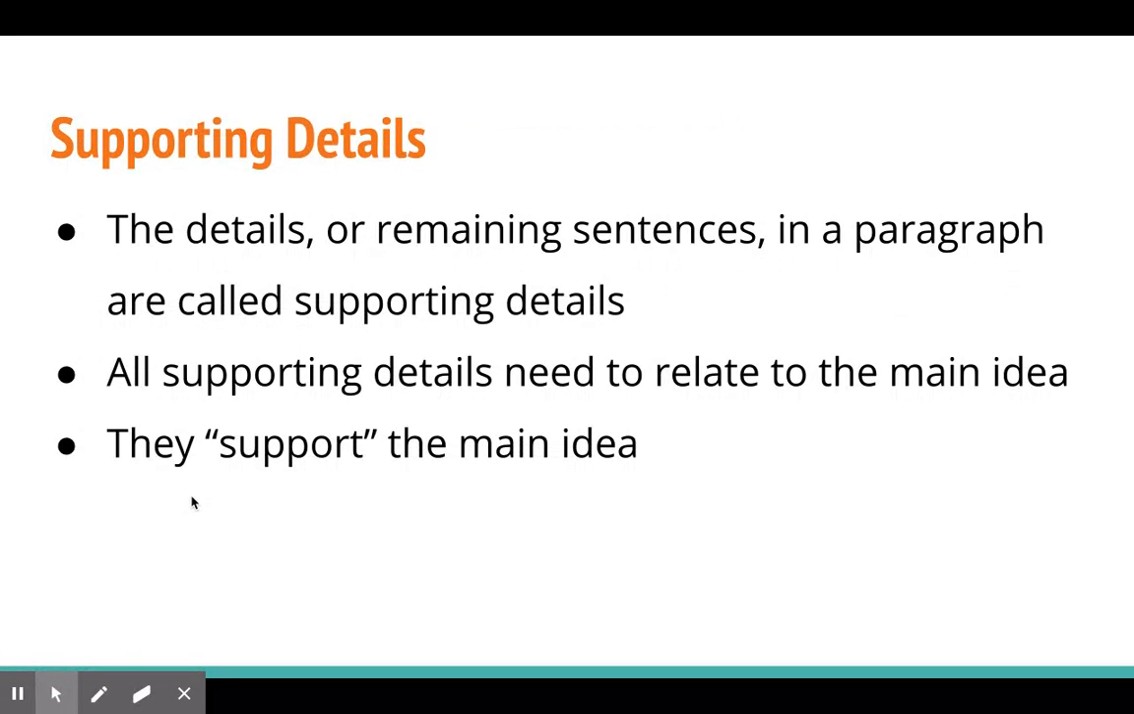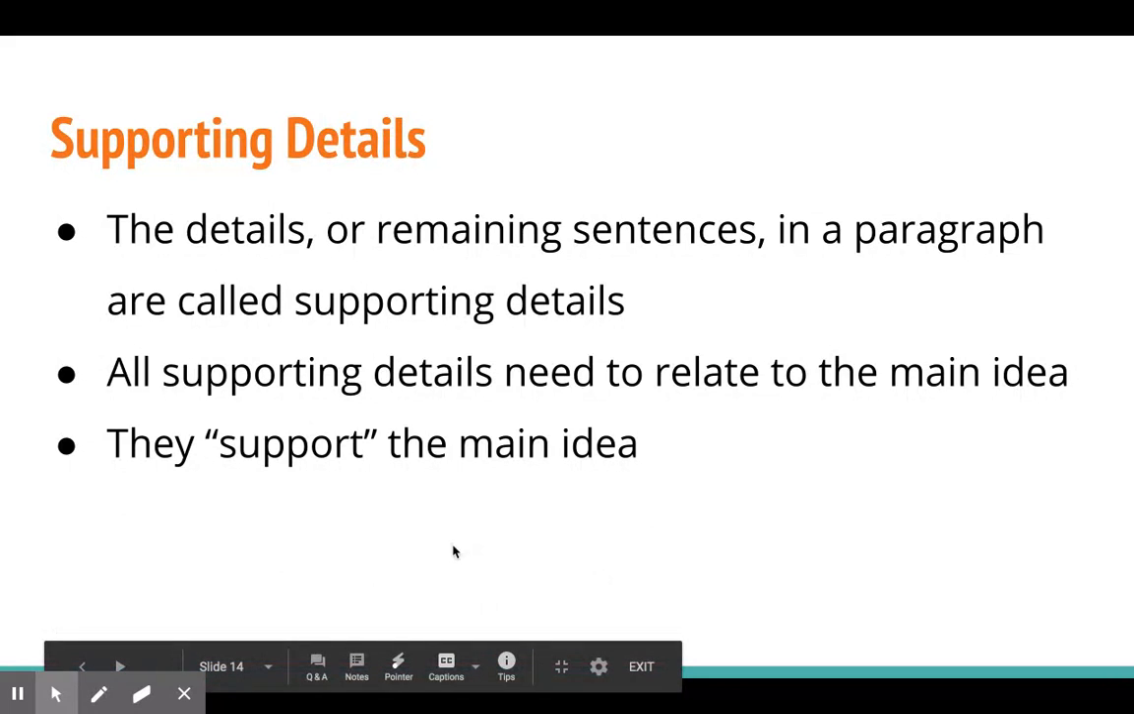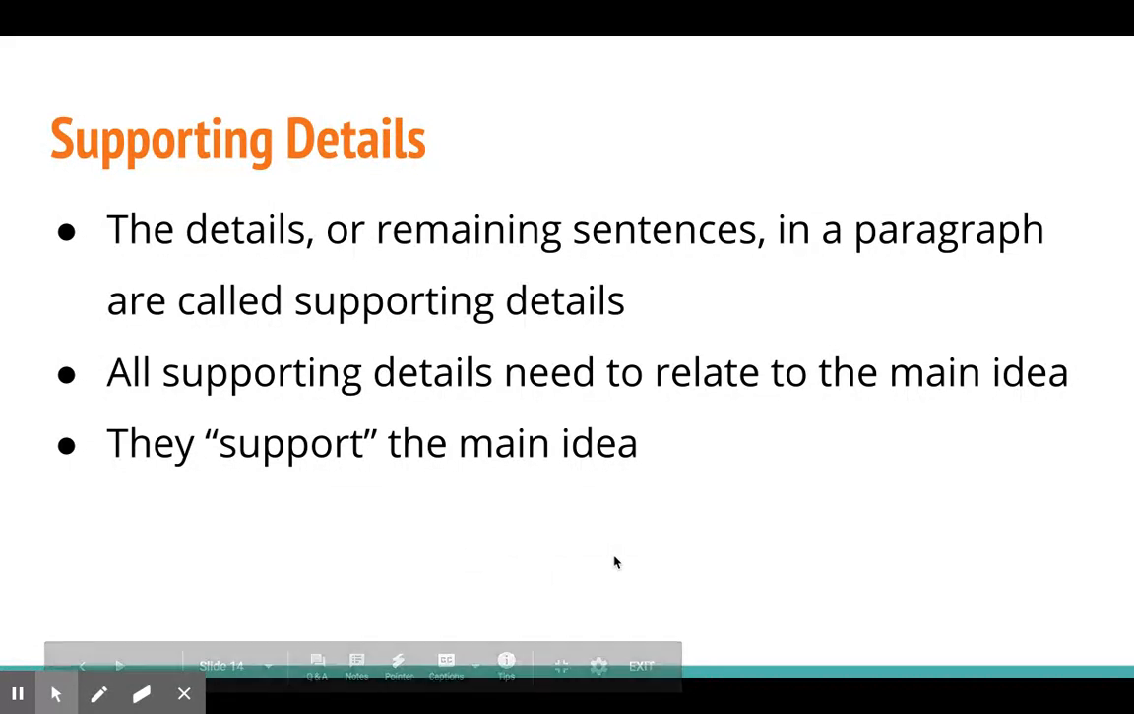Now, all of those other sentences are called supporting details. Supporting details are the details or remaining sentences in a paragraph. All supporting details have to relate to the main idea. If they don't, then it's not your main idea. Okay? Think about support. They're supporting, lifting up that main idea. They're helping make your point. Okay, so like I said, the steps for finding main idea. What is the topic? Then what is the author saying about the topic? And then make sure all your supporting details support that.